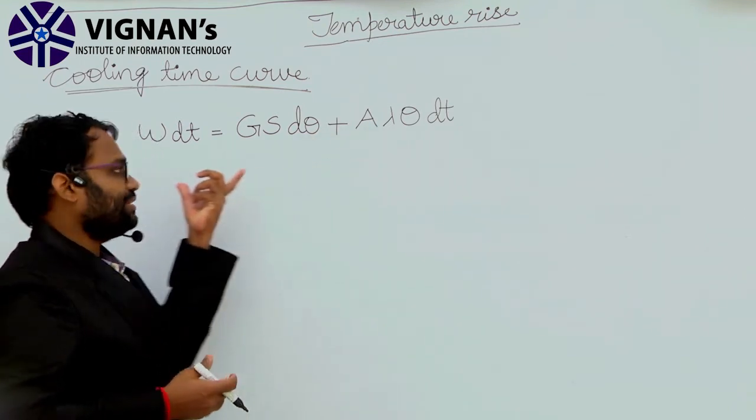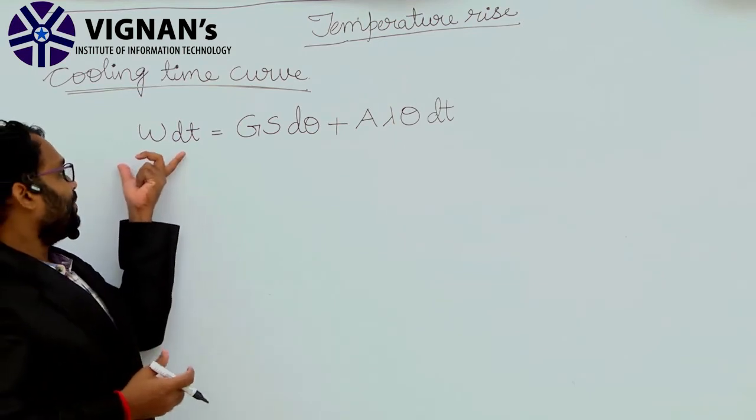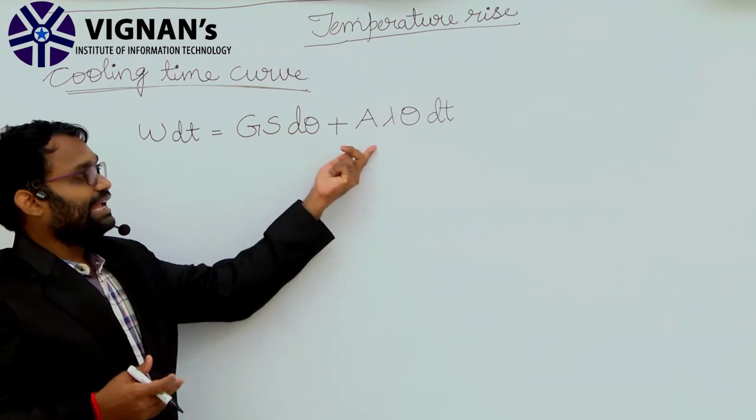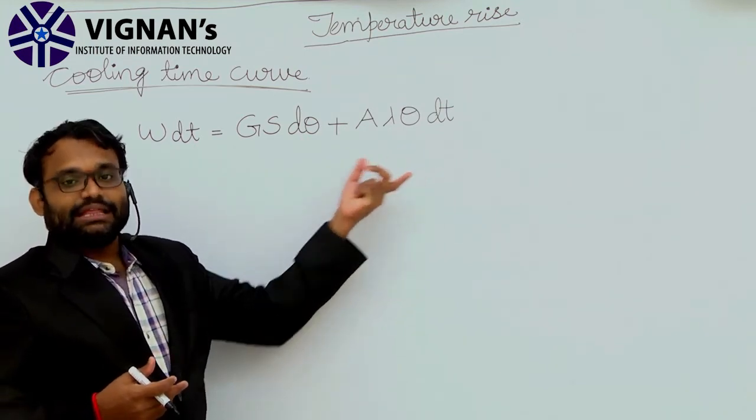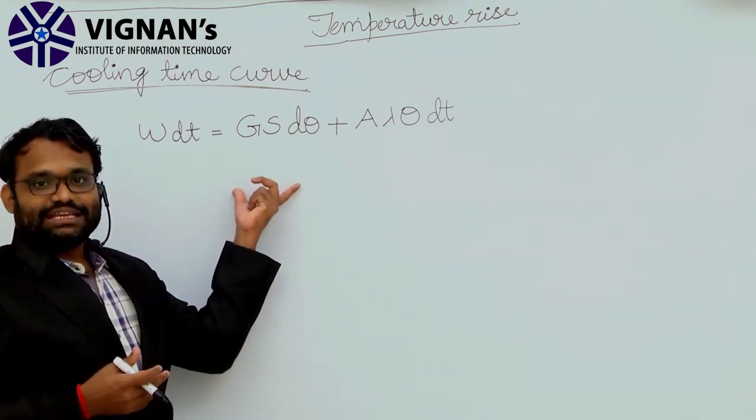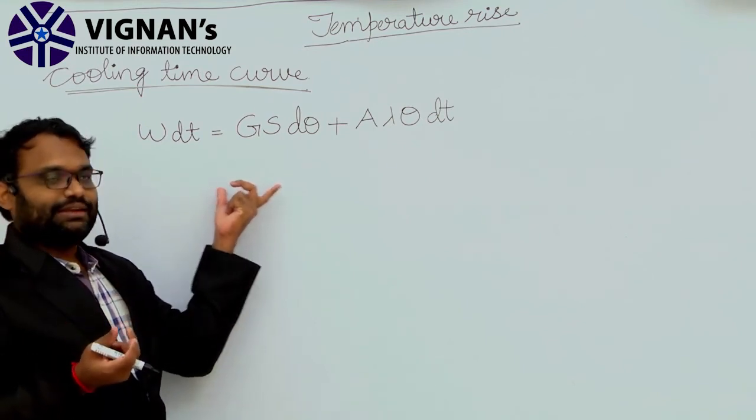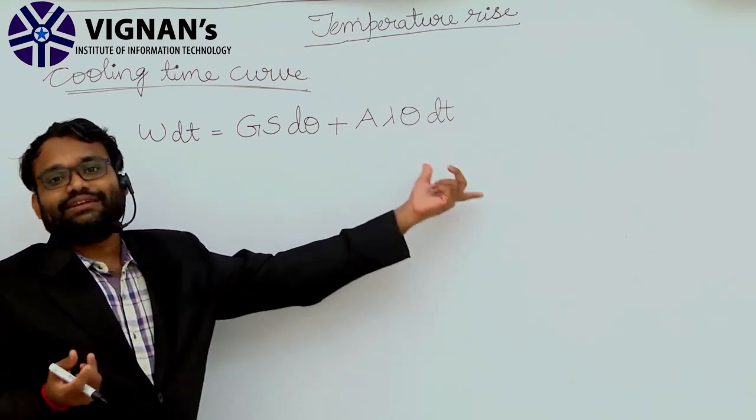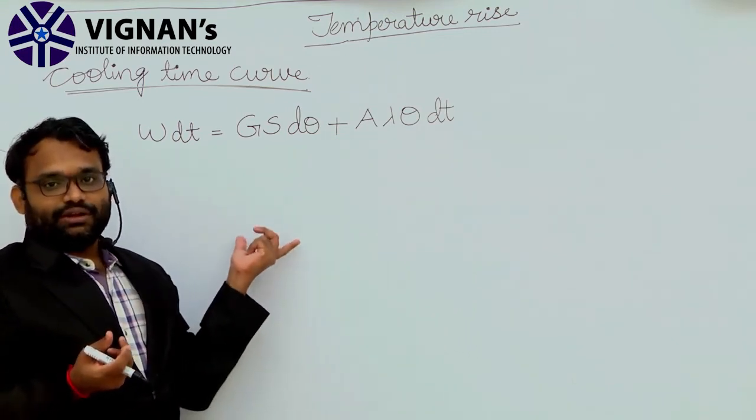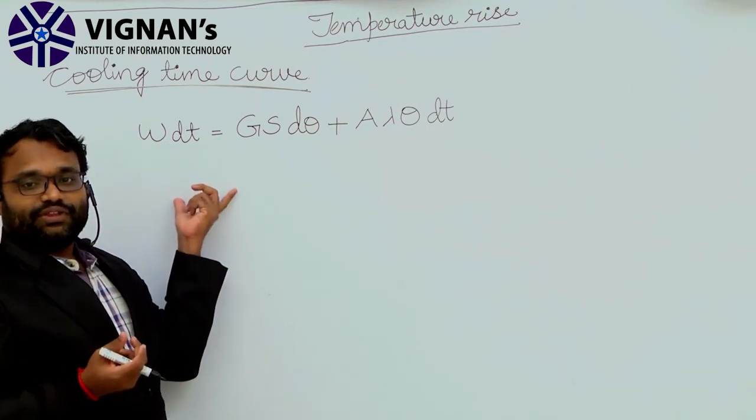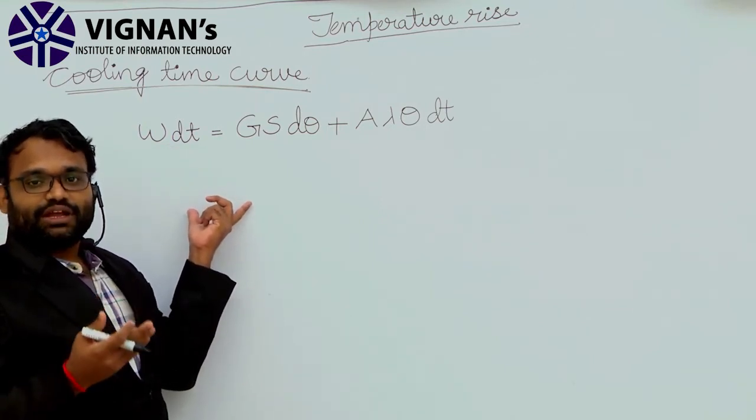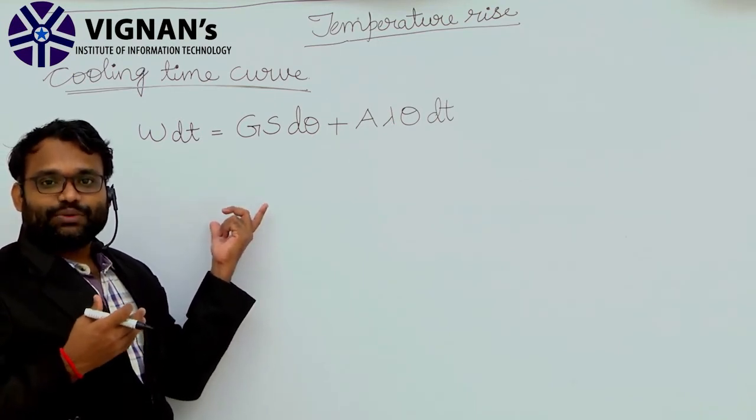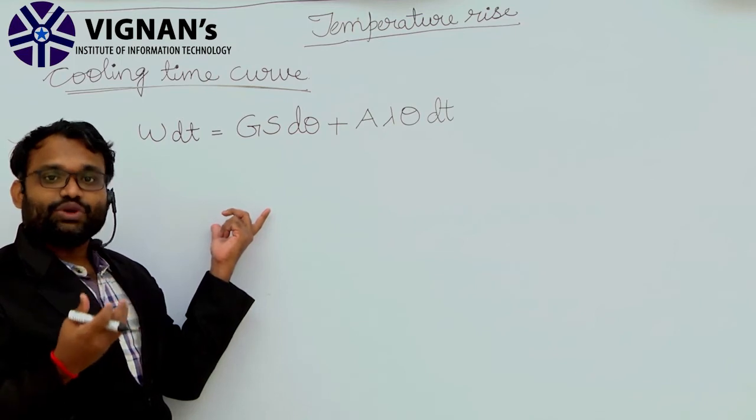Again I repeat, this is the previous expression, that is W into d theta is equal to Gs into d theta plus A lambda theta into dt. This is nothing but the expression we have seen in the heating curve, that is heat generated equal to heat stored plus heat dissipated. But in the cooling curve, the motor is switched off and the motor will dissipate the stored heat, the amount of heat it was heated up by.